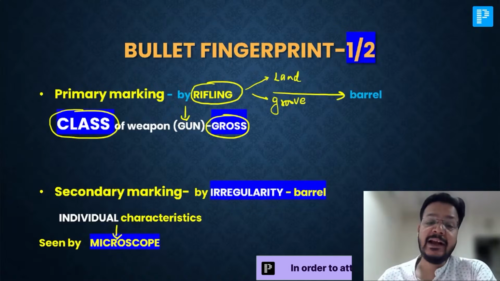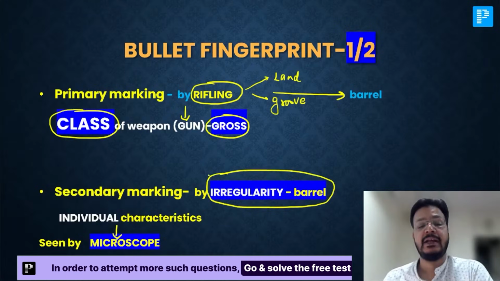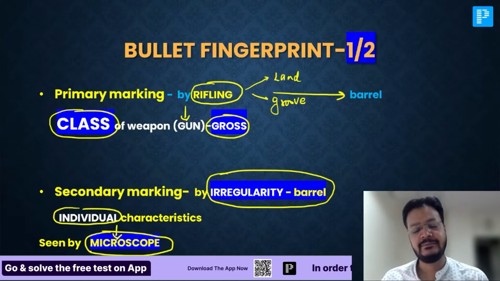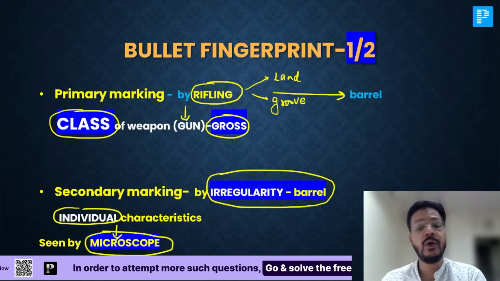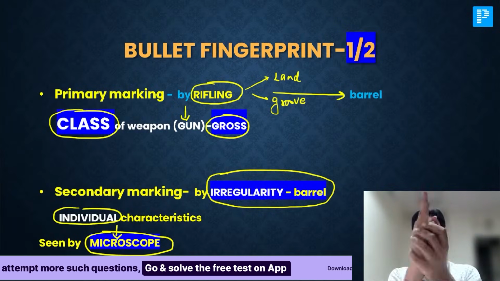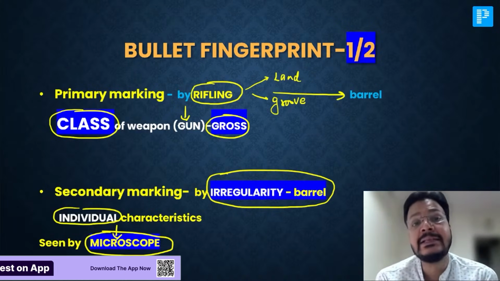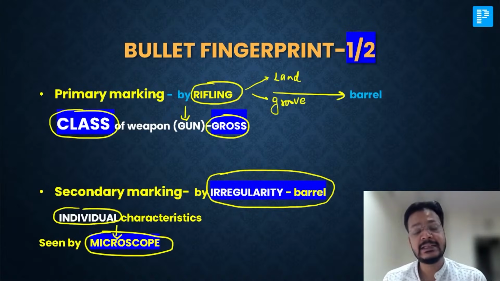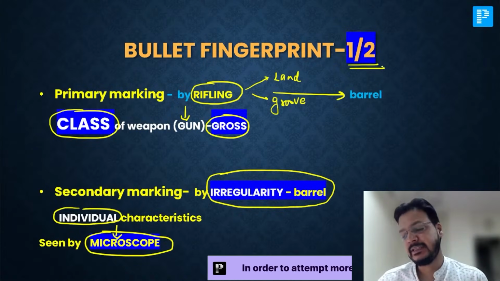Secondary marking is because of irregularity inside the barrel. It is an individual marking. It is a microscopic marking. Like if you fire, the irregularity of the barrel produces marking. That is a secondary marking, an individual marking, a microscopic marking. But bullet fingerprint is primary as well as secondary, both.